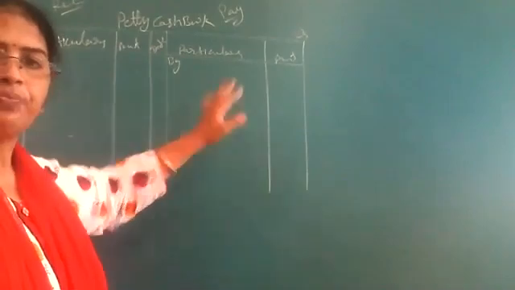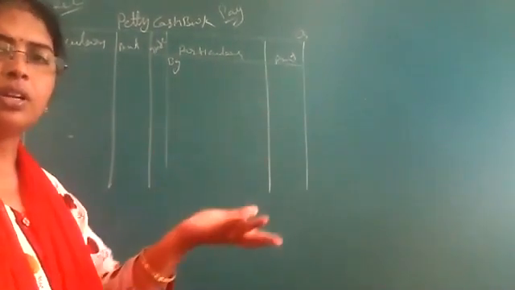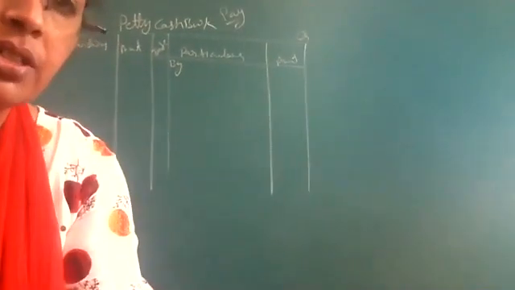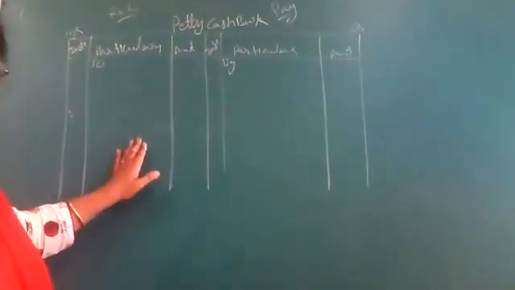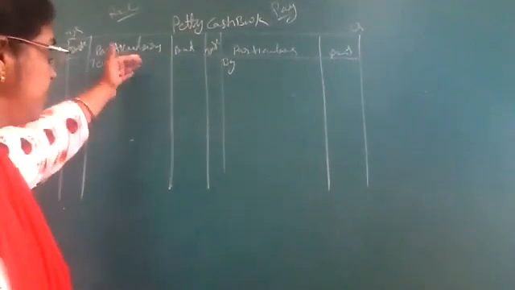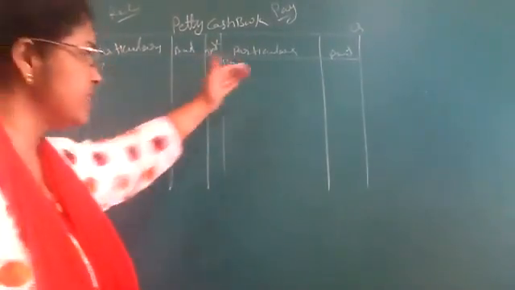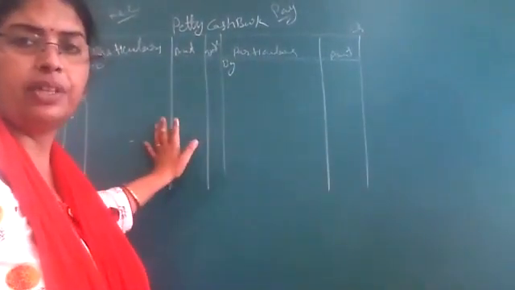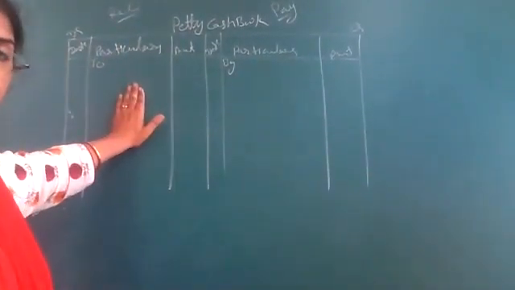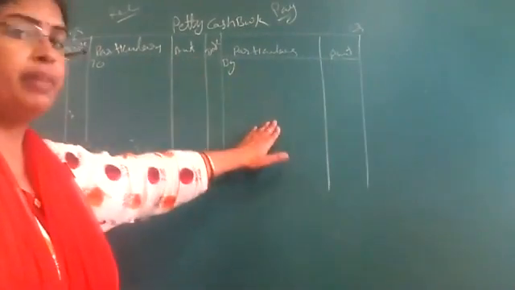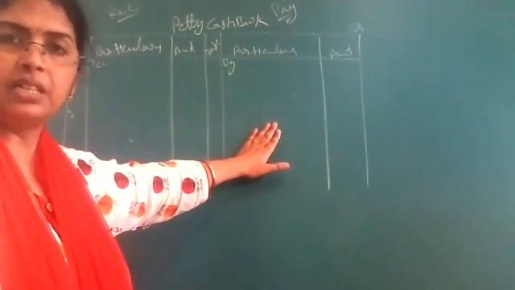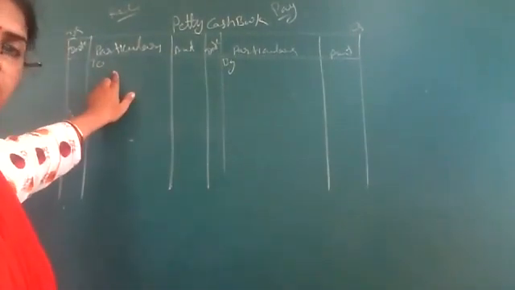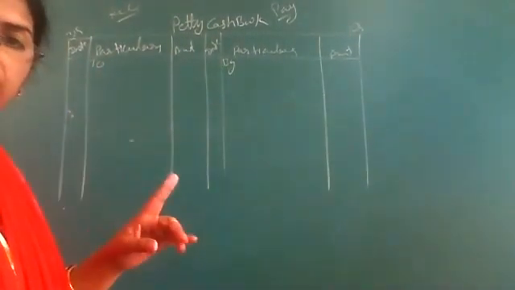In the single column and double column cash book, there were so many transactions when we were receiving cash, and so many when we were paying cash or cheque through the bank. But here in the petty cash book, listen carefully. On the receiving side, there will be only one transaction.